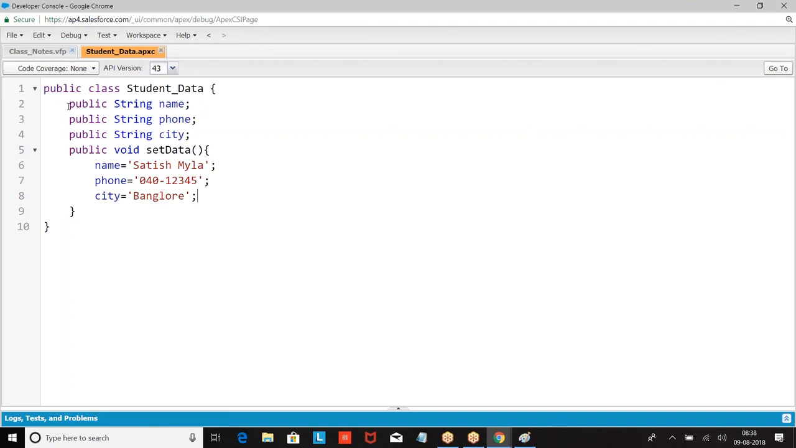Global means it can be accessed within the class, outside the class, within the organization, and outside the organization. Public means within the class, outside the class, and within the organization. Protected means within the class and within the child class. Private means only within the class. If you don't define anything, by default, it's private. I hope I'm good with this. Any other queries from anyone? Yes.